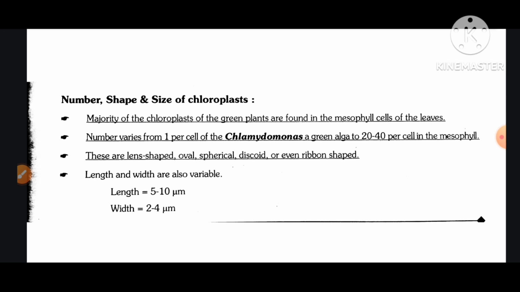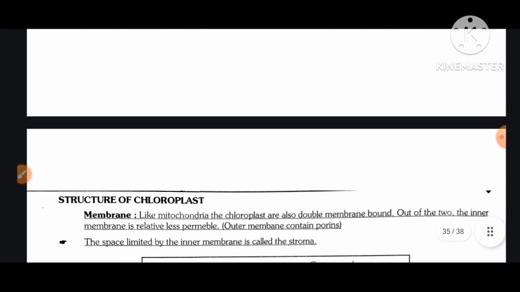Number, shape, and size of chloroplast. The majority of the chloroplasts of green plants are found in the mesophyll cells of the leaves. Number varies from one in Chlamydomonas, a green alga, to 20 to 40 in the mesophyll. These are lens-shaped, oval, spherical, discoid, or even ribbon-shaped. Length and width are also variable. Length 5 to 10 micrometer, width 2 to 4 micrometer.